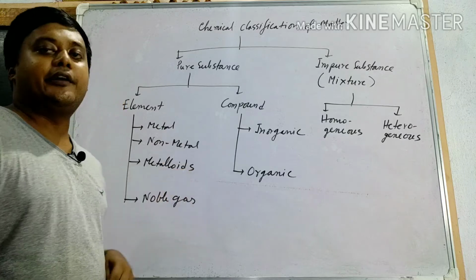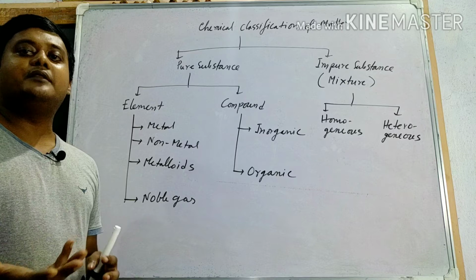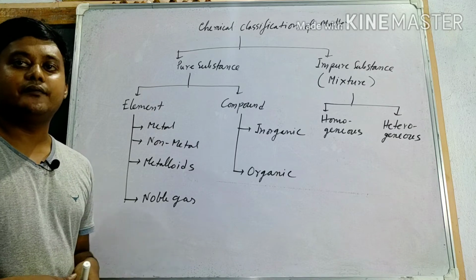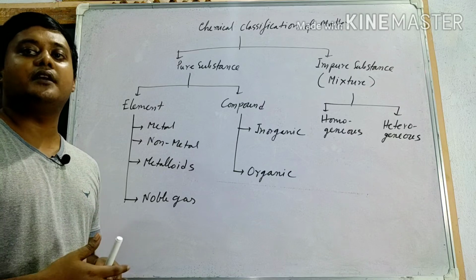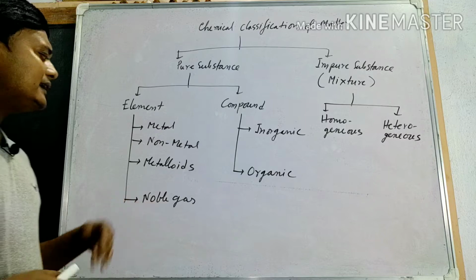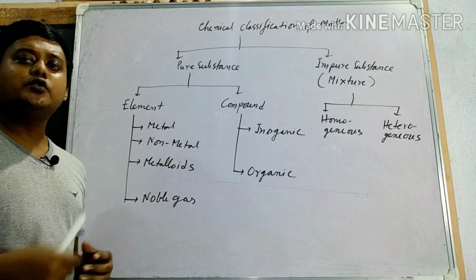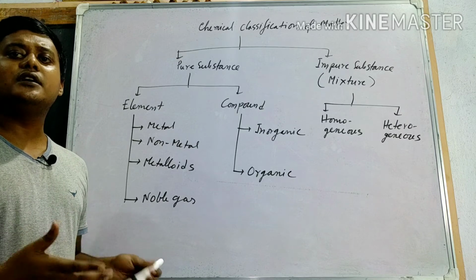Next one, metalloid. It is an element which has the properties of both metal and non-metal. Examples: arsenic, antimony, bismuth, germanium. All these are metalloids. Noble gas: all the group 18 elements, helium, neon, argon, krypton, xenon, are noble gases.